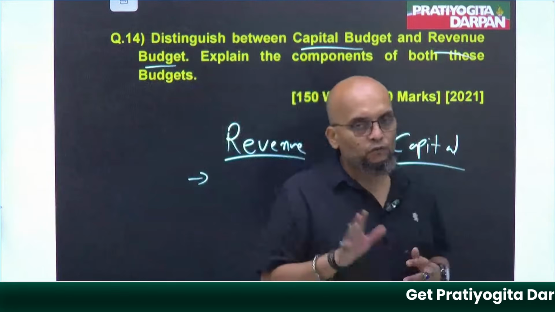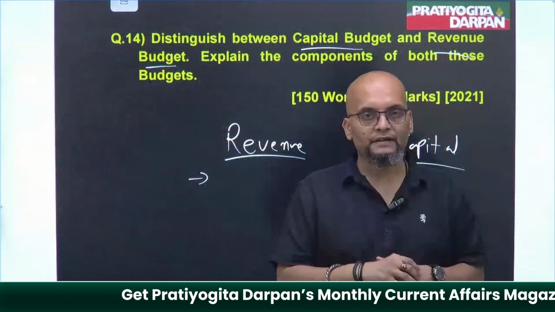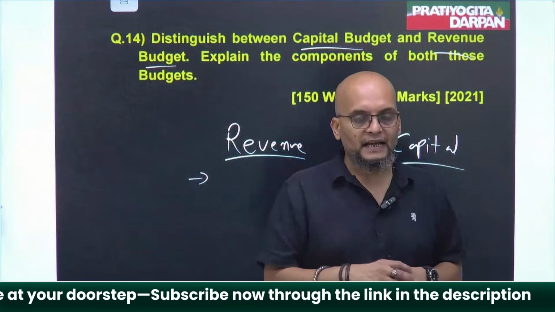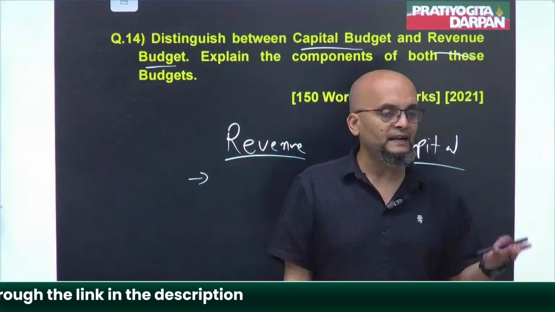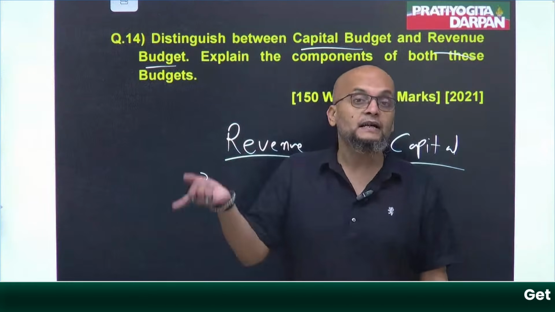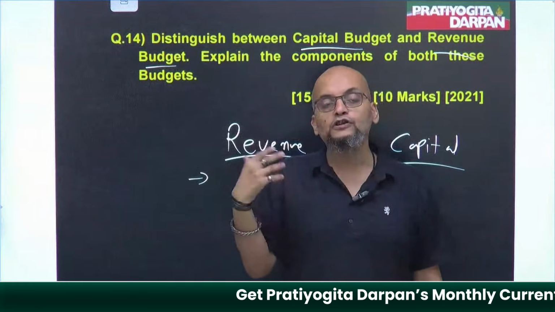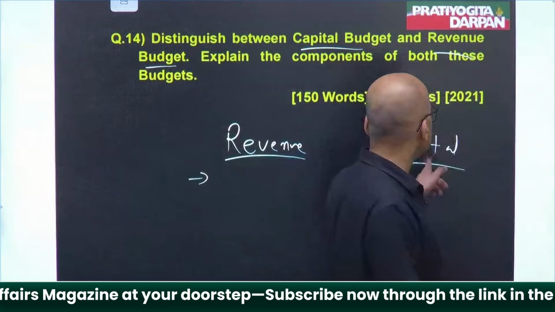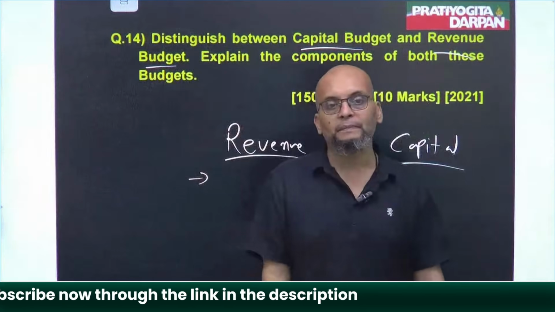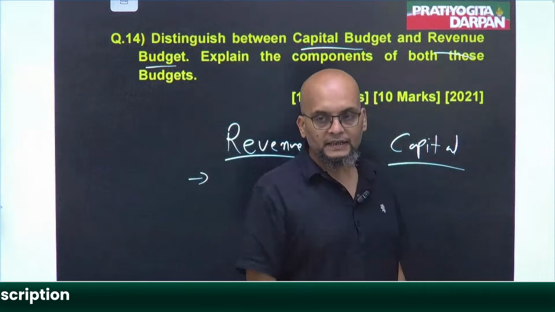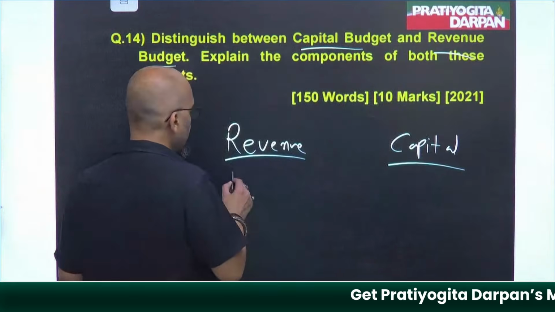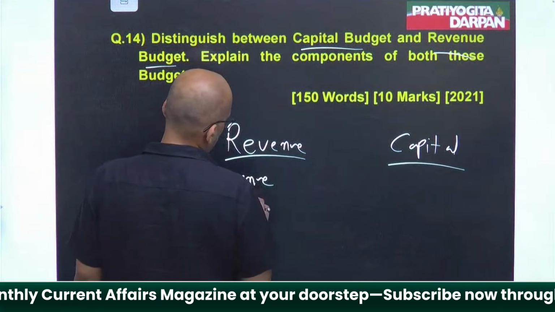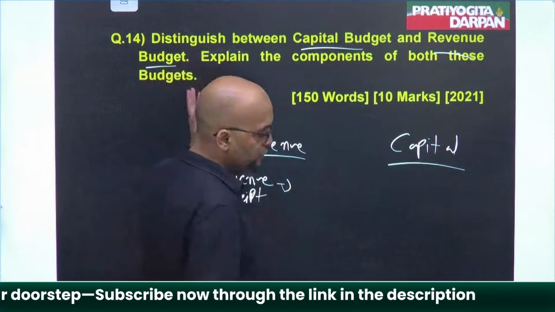So first of all, what is the general essence of revenue? Revenue does not mean here what it means in layman language. In layman language, revenue means the money that you get, the collection. But in terms of government, revenue is something that is repetitive and for short term. Anything which is short term and repetitive comes under revenue, whereas capital is long term and non-repetitive. So first, if we talk about the receipt portion, all this you had to explain here.